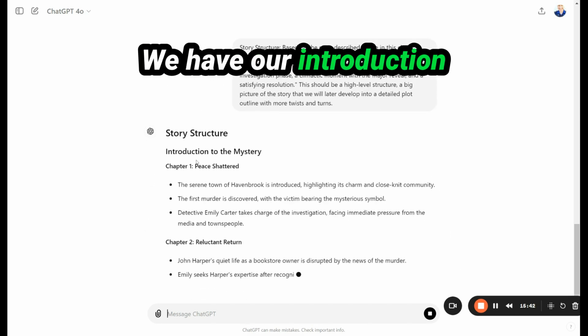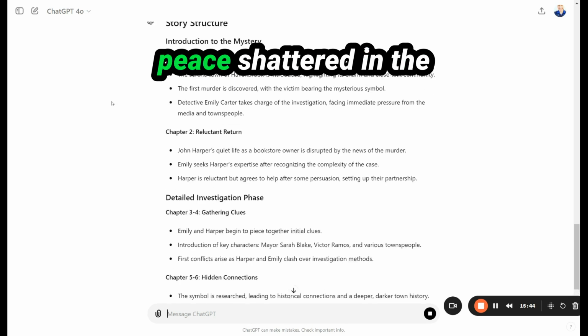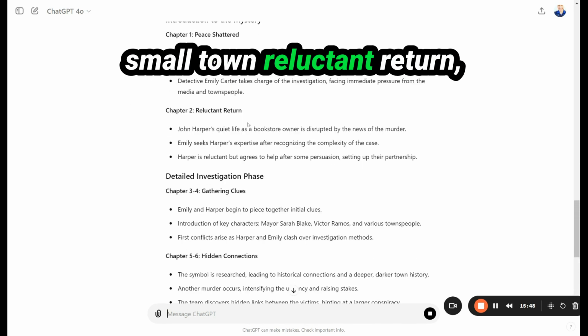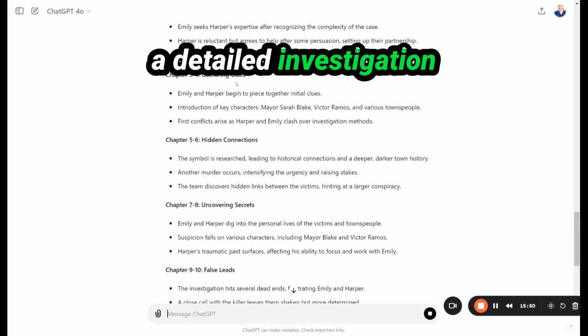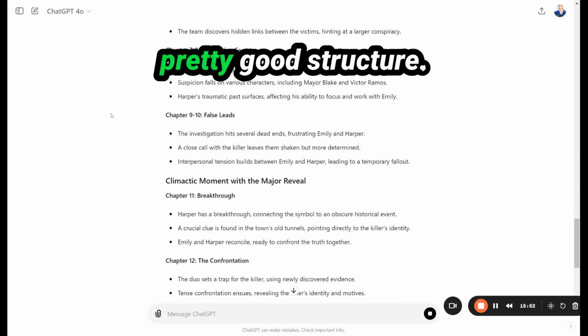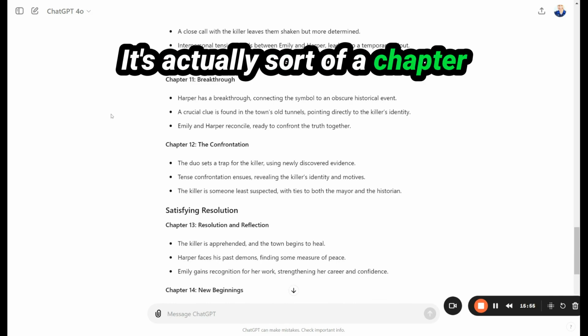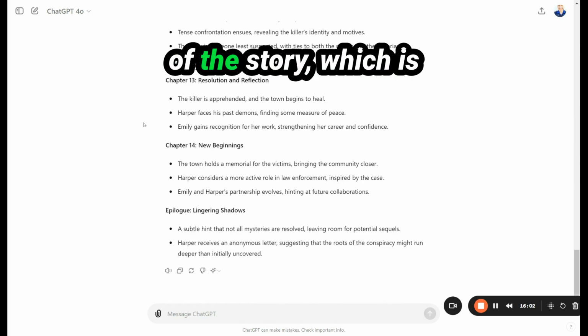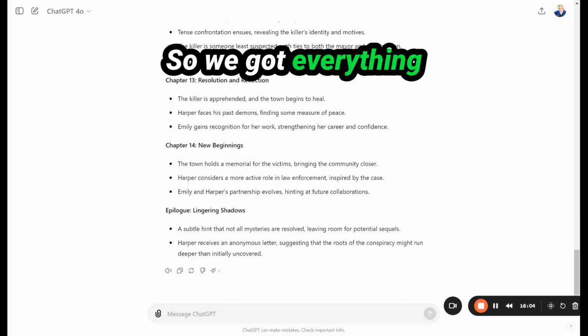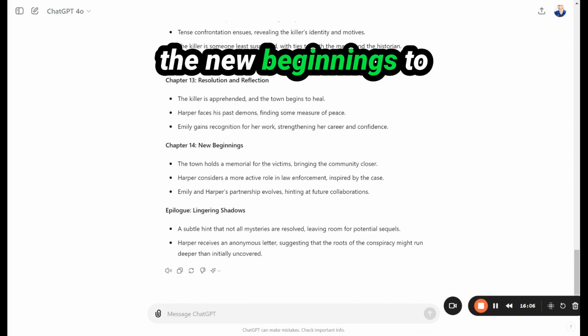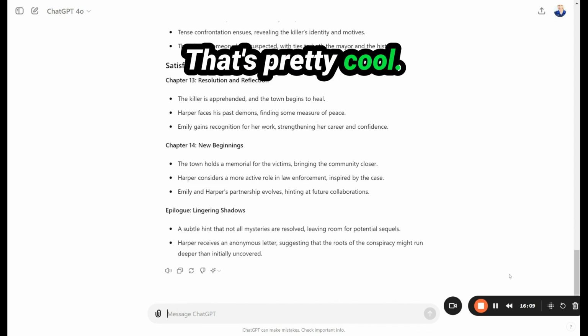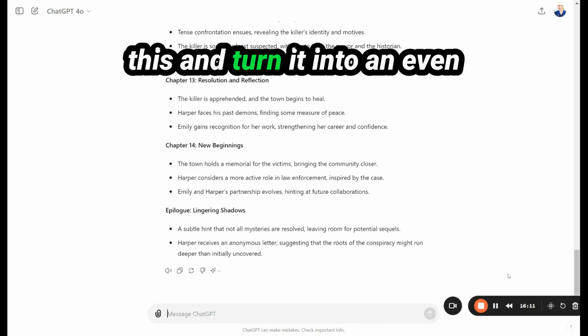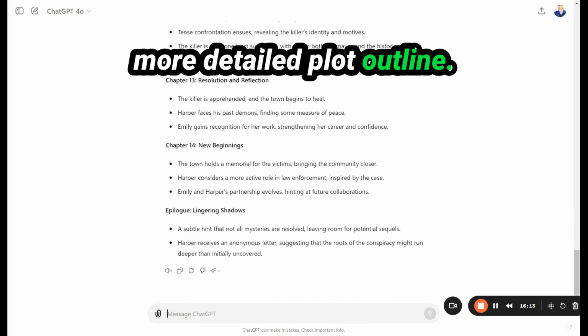We have our introduction story structure, which is the peace shattered in the small town, reluctant return, a detailed investigation phase. And this is a pretty good structure. It's actually sort of a chapter by chapter breakdown, or at least a section breakdown of the story, which is pretty good, actually. So we got everything from the beginning to the new beginnings to the lingering shadows. That's pretty cool. Now we're going to take this and turn it into an even more detailed plot outline.